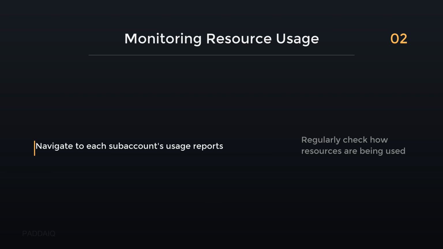Navigate to each subaccount's usage reports. This means opening the detailed analytics for each project area in SAP BTP to see consumption data. For example, check a development subaccount to monitor monthly API call volumes. Regularly reviewing these reports helps you manage costs and resources effectively.